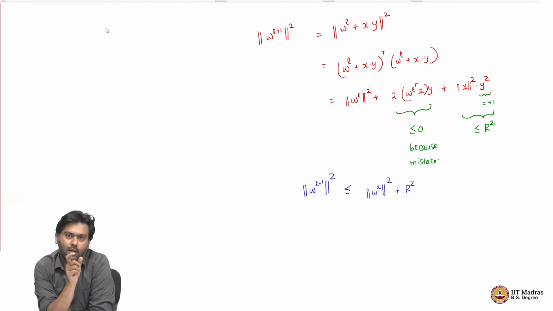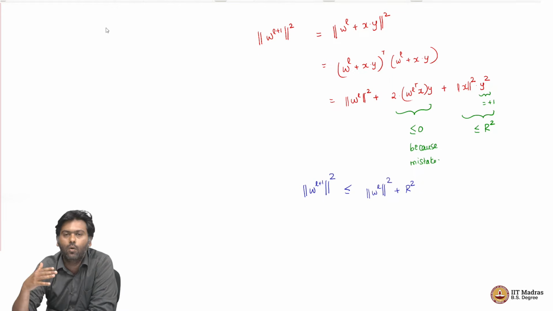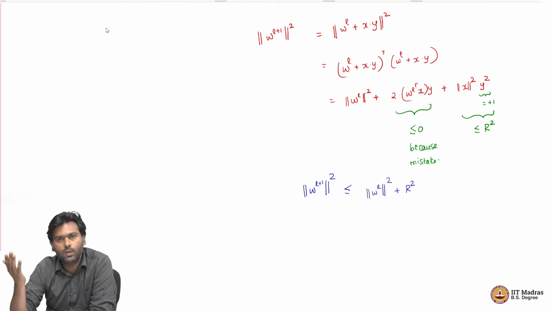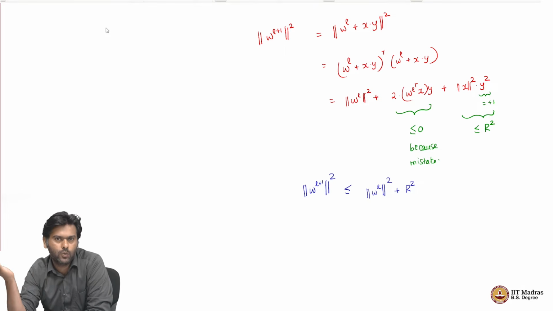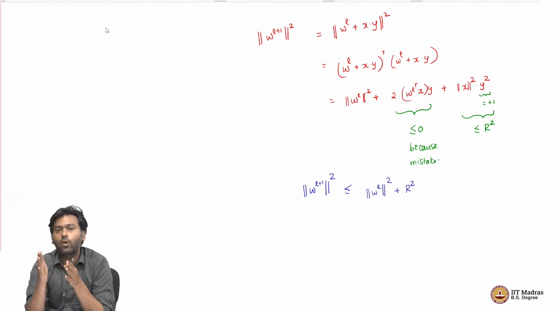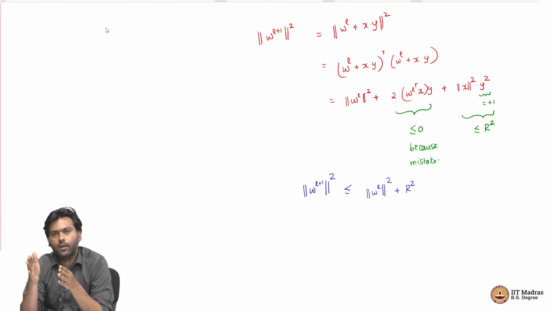I have a WL, I make a mistake, I change my WL to WL plus 1, and now this new WL plus 1's length squared can grow by at most the previous length squared plus R square, right. So, it cannot grow more than that. That is what this is saying. So, it can grow at most by R square.